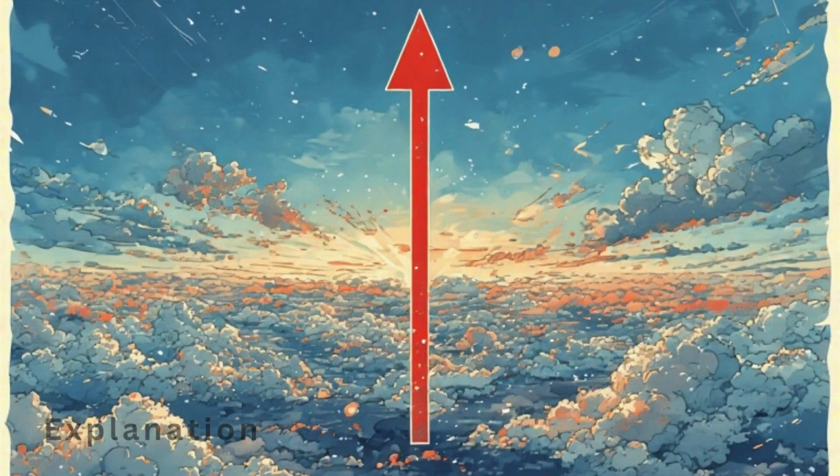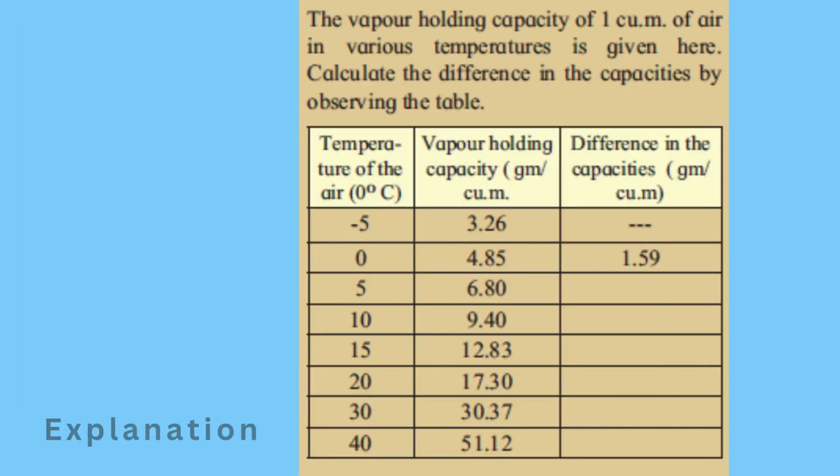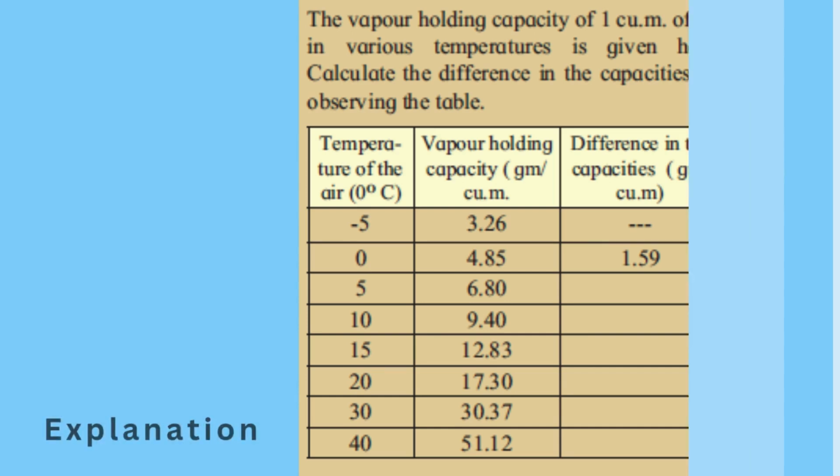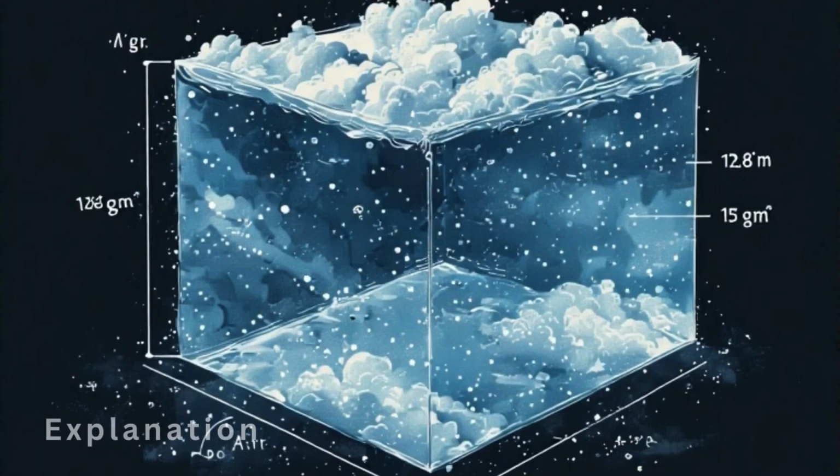We have learned earlier that as we go higher in the sky, the air becomes cooler. So, as per this rule, as we go higher, the vapor holding capacity of the air will decrease. The following table will make it clear. At 15 degrees C, the capacity of 1 cu.m of air is to hold 12.8 grams of moisture. If this amount of vapor is present, the air is said to be saturated.